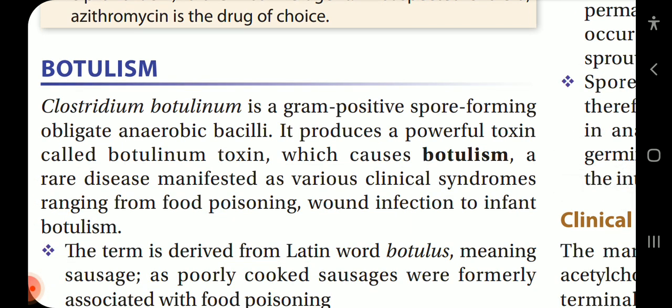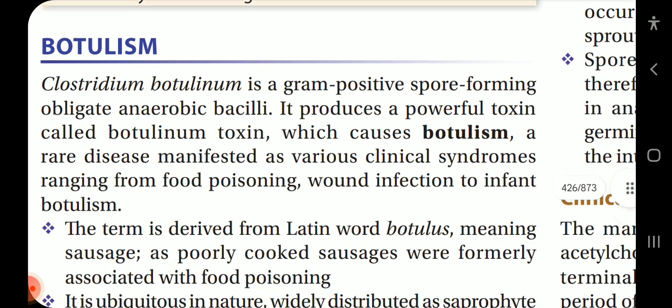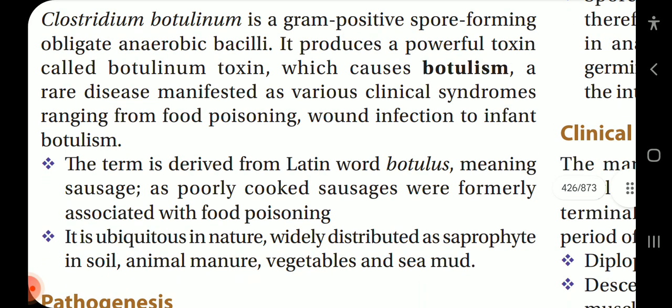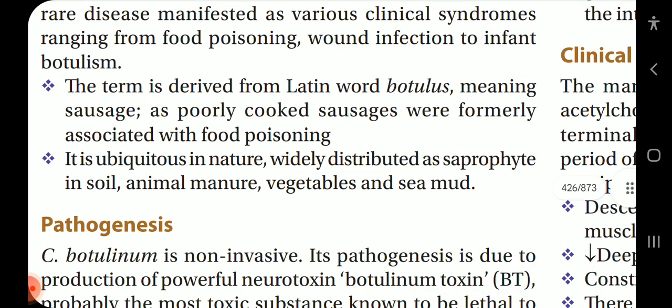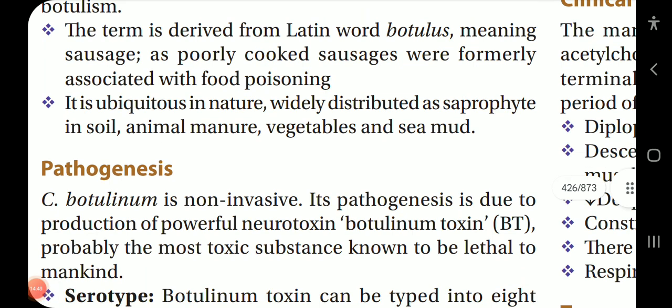Now, botulism. Clostridium botulinum is a gram-positive, spore-forming, obligate anaerobic bacilli. It produces a powerful toxin called botulinum toxin, which causes botulism, a rare disease manifested as various clinical symptoms ranging from food poisoning and wound infection to infant botulism. The term is derived from the Latin word botulus, meaning sausage, as poorly cooked sausages were formerly associated with food poisoning.